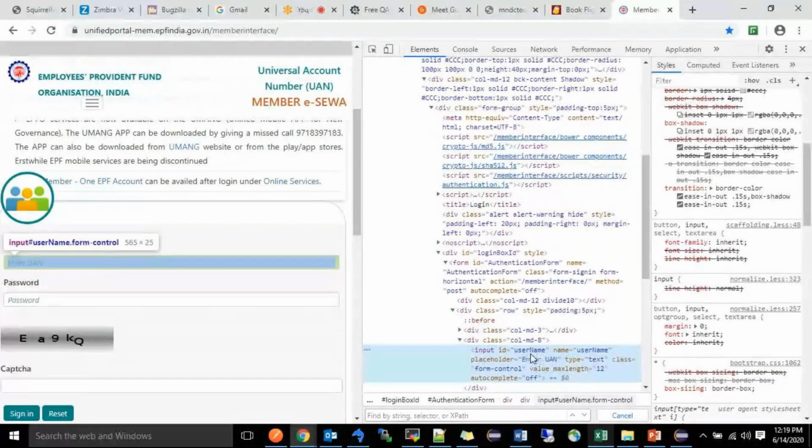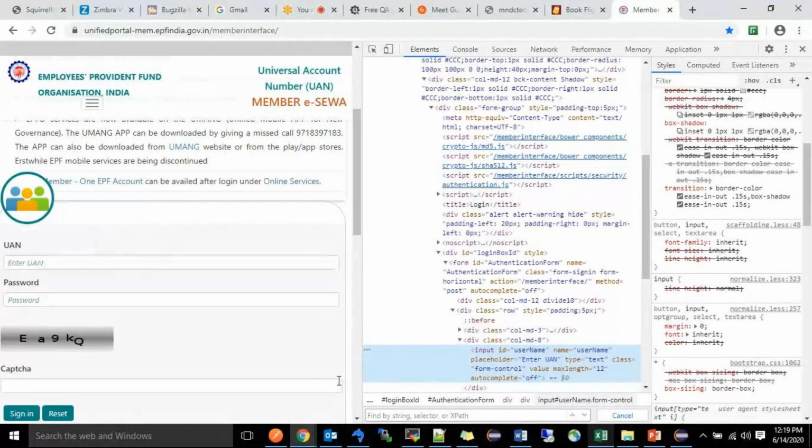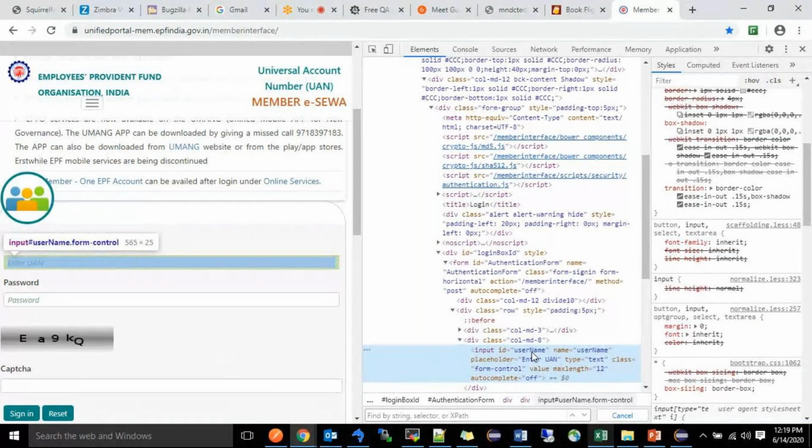ID equal to username or name equal to username, placeholder, enter UAN, different attributes. What I have to do is find this element. See, when I move the cursor to exactly this location, input ID equal to username, the enter UAN text field on the left side gets highlighted.